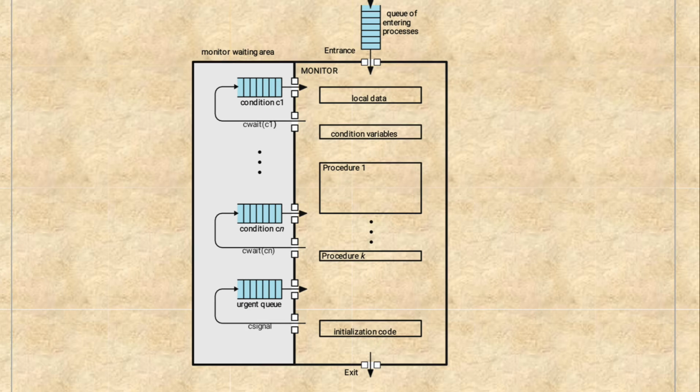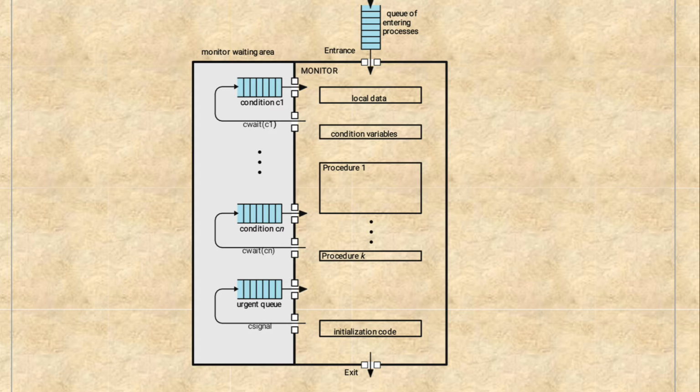See here on the screen, there are some processes in the queue entering into the monitor, and the local data is received. After receiving, the condition variable comes in. In condition variables, it goes to the waiting condition, C wait.